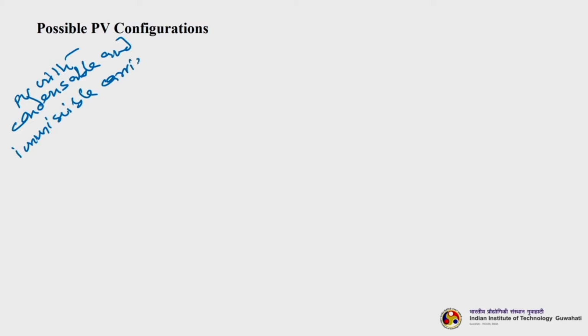So, next type is pervaporation with condensable and immiscible carrier. So, PV with condensable and immiscible carrier. So, let us see the pervaporation membrane. Okay. Feed, retentate. Okay.